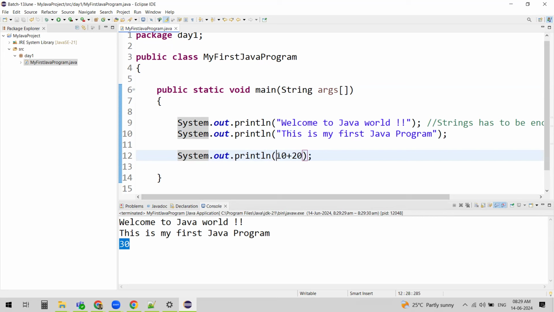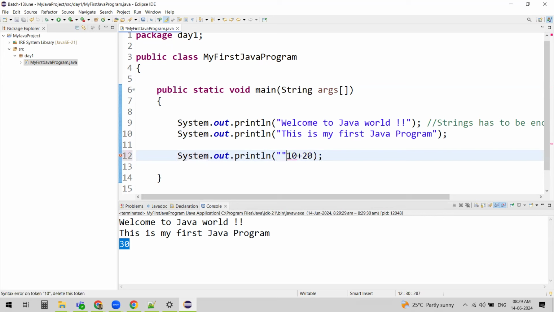But if you wanted to have something printed, in the same case, I can do something like this. So you can even concatenate two words, right? You can write it something like this, so that it understands it has to print result on the console. This plus should not be confused with this plus. Plus in the sense of concatenation of two strings. Okay, I'll show you. Before that, let me show you this.